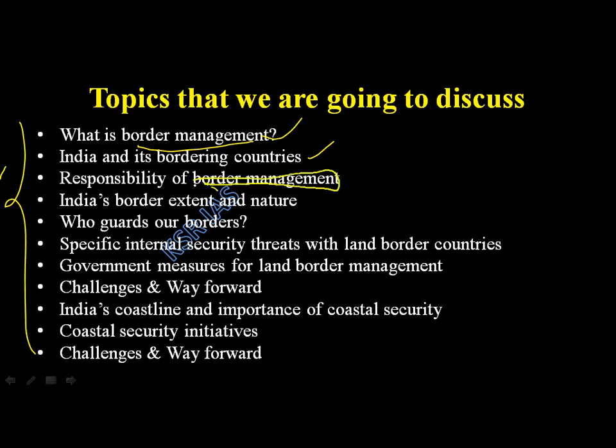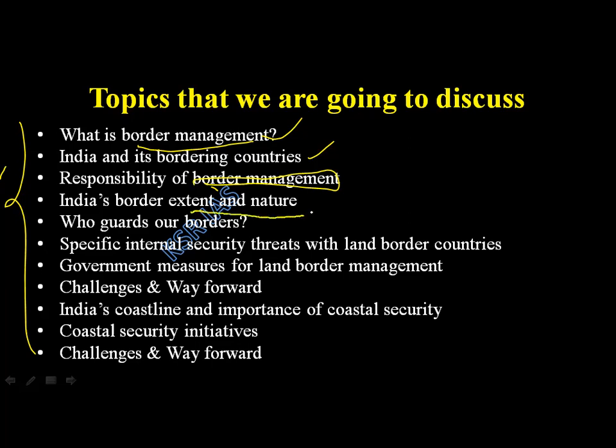Responsibility of border management. Whose responsibility is border management? Which ministry? Which ministry's responsibility is border management? Home Affairs? Sure. How can you know that? Correct. The Ministry of Home Affairs has the Department of Border Management. This is how it can help. Okay, border management is the responsibility of the Ministry of Home Affairs.